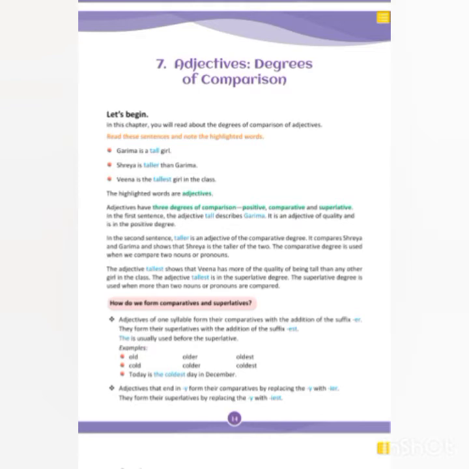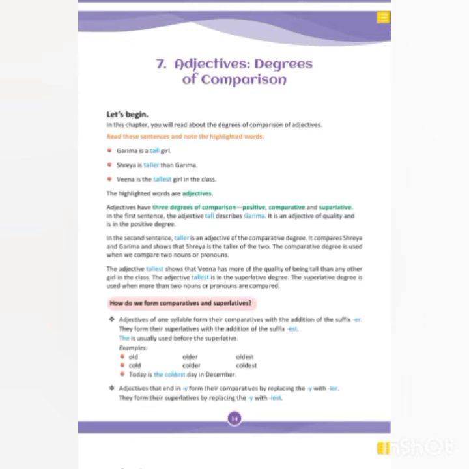Adjectives of one syllable form their comparatives with the addition of the suffix er. A syllable is a vowel sound. One vowel sound makes one syllable. So you will count the syllables in the adjectives. If there is one syllable, you will just add er in comparative degree and est in superlative degree. And with superlative degree, we usually use the before the adjective.